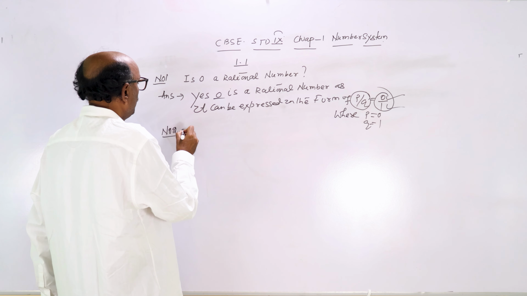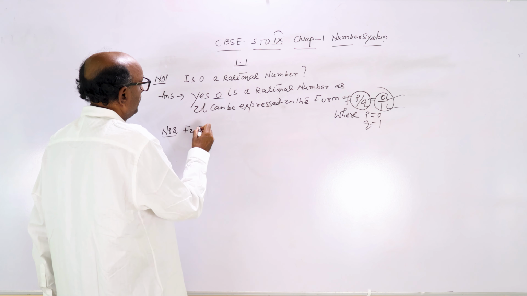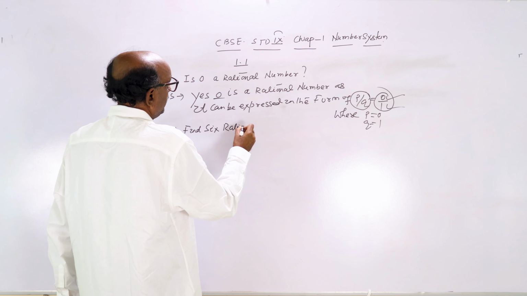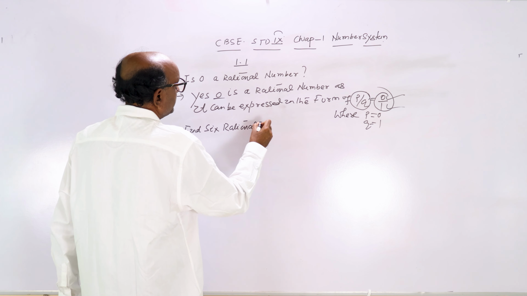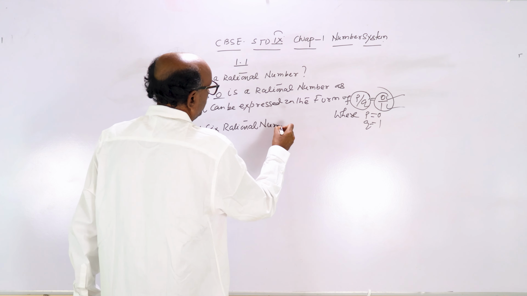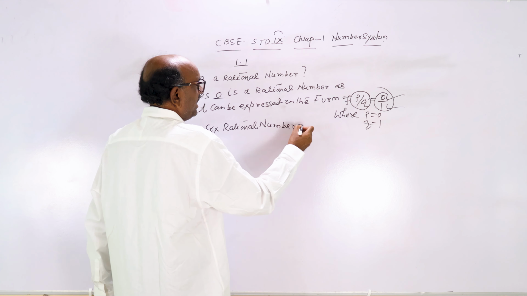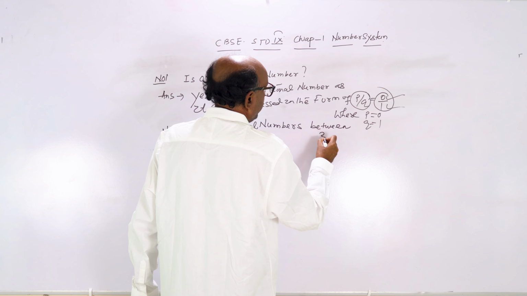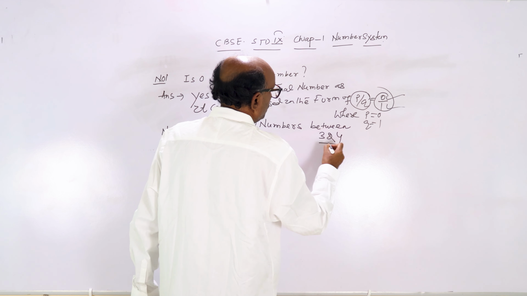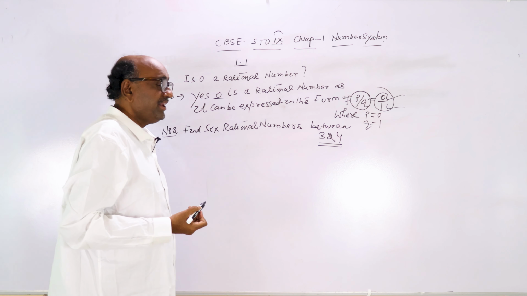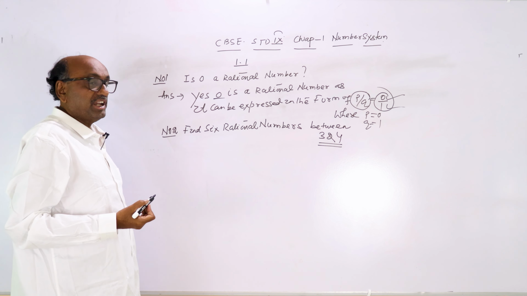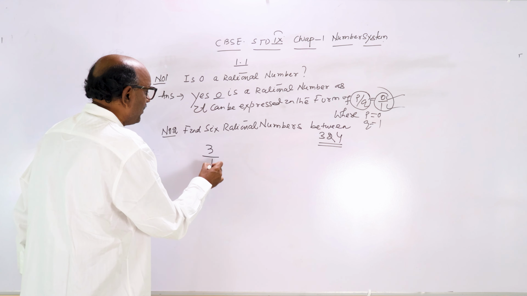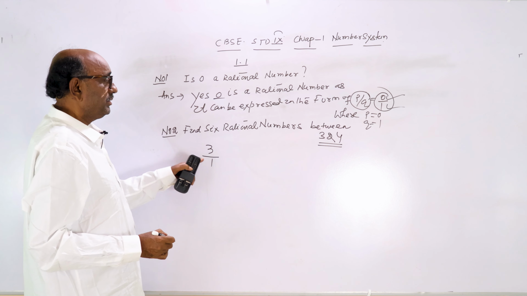Find 6 rational numbers between 3 and 4. So how to find? First, listen to me mindfully. 3 is equal to 3 by 1, in P by Q form.